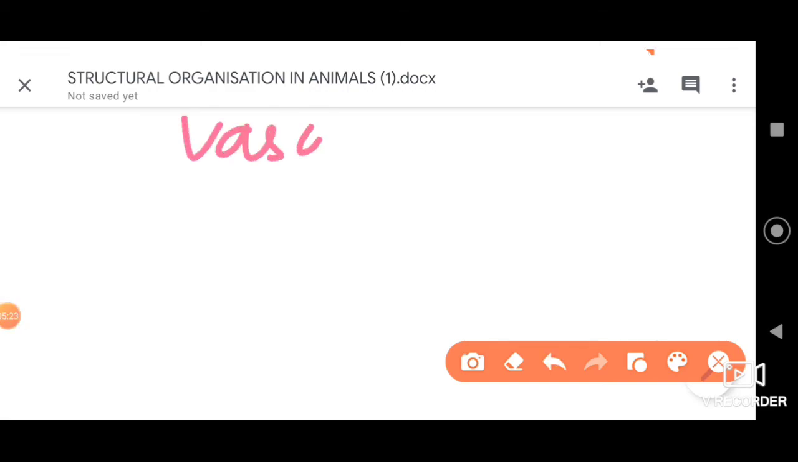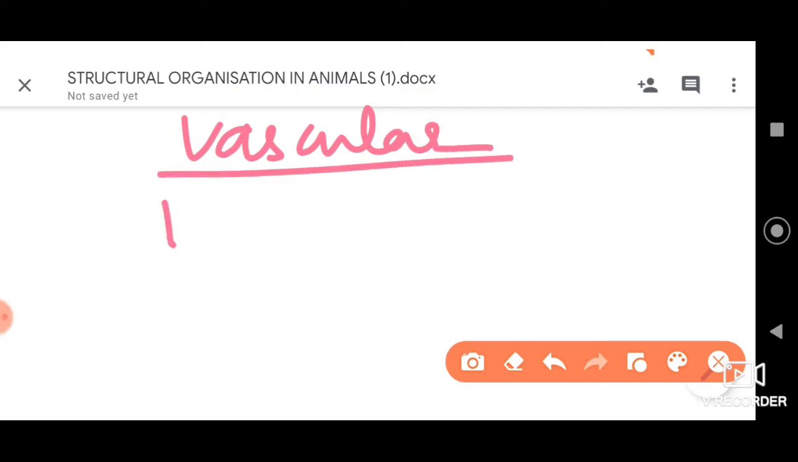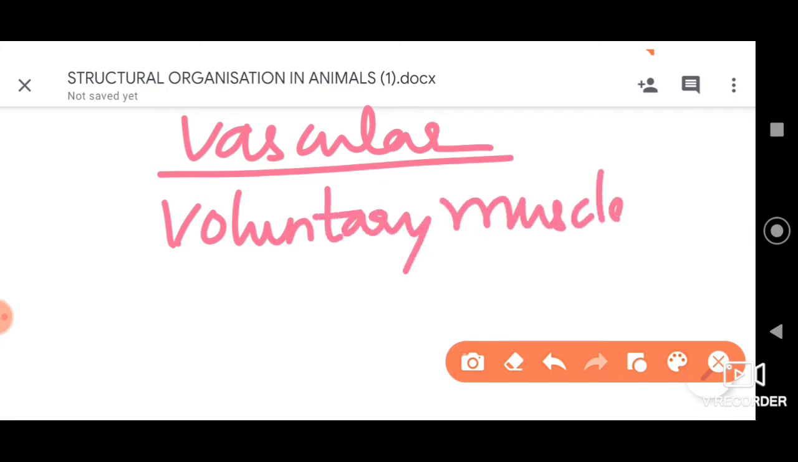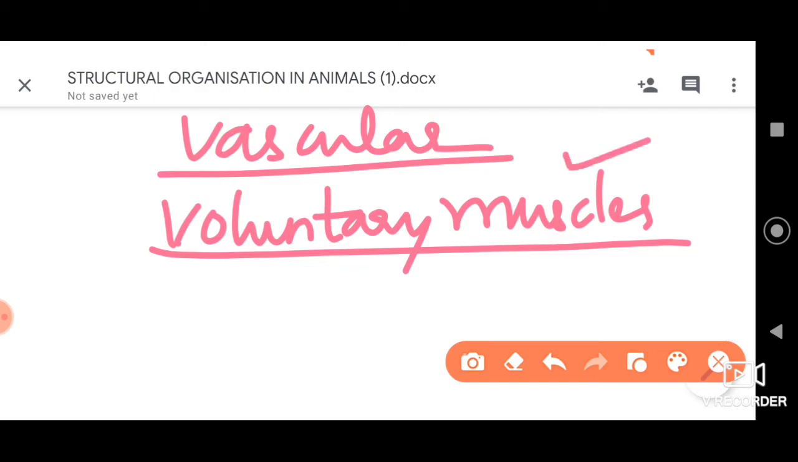Then these muscles are voluntary muscles. These muscle tissues are voluntary in nature. Voluntary means they are under our control, under the control of the will and wish of a particular individual. That's why we call them voluntary muscles.